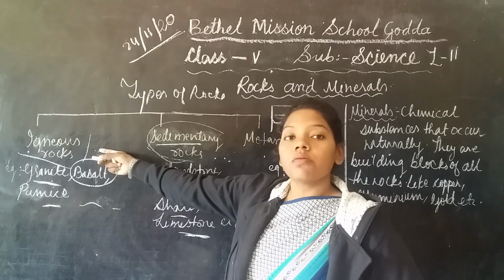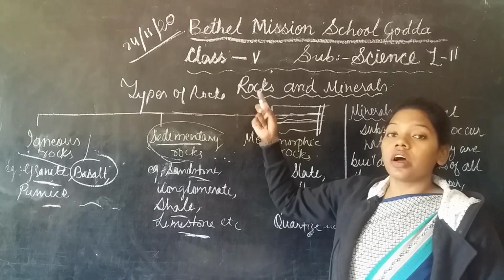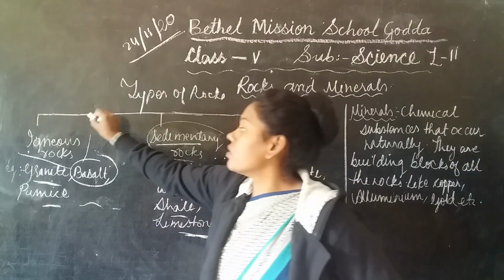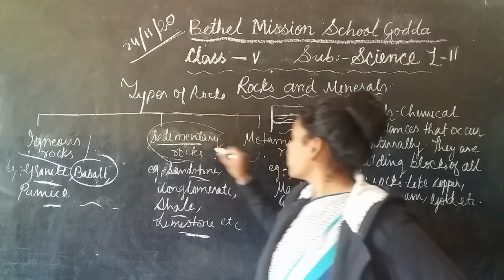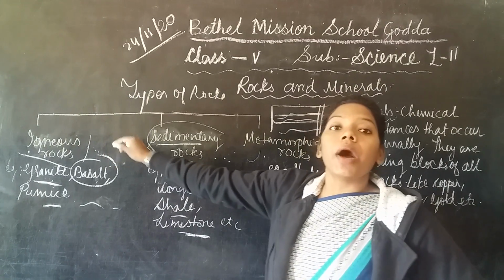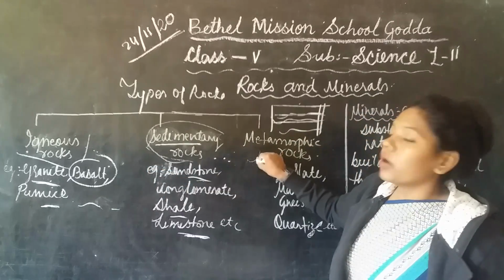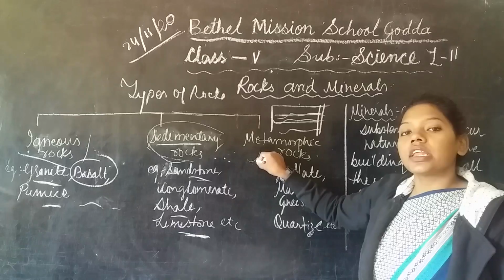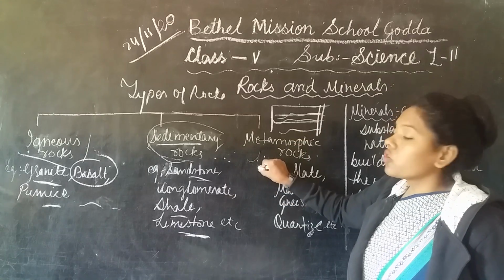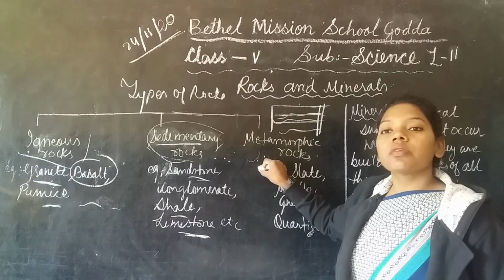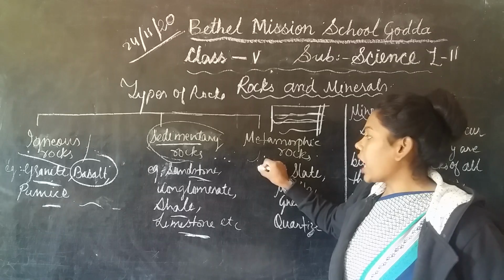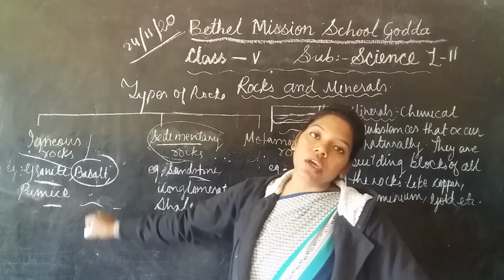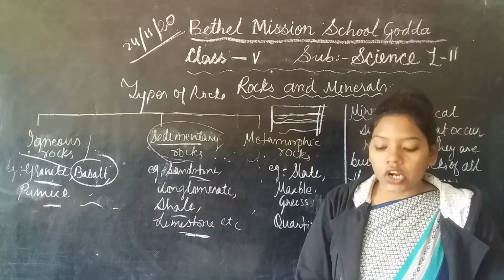First of all, it forms igneous rock, then sedimentary rock, then it forms a metamorphic rock, and this metamorphic rock again converts into igneous rock. How does metamorphic rock convert into igneous rock? When this metamorphic rock gets so much heat and pressure, it melts, or becomes a fluid, and it comes out in the form of lava again. Okay, so this is how the rock cycle forms.